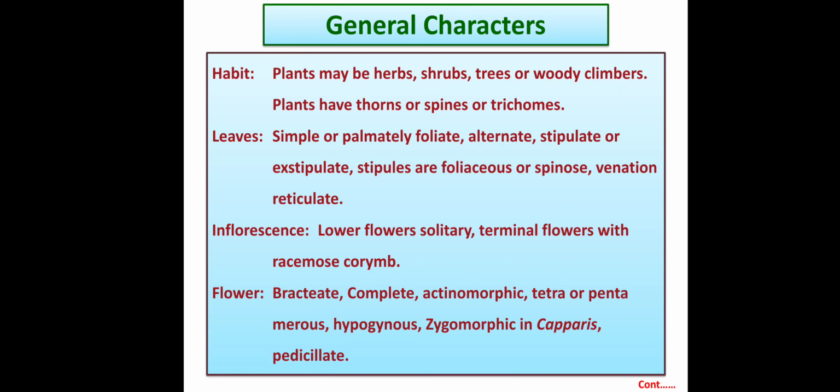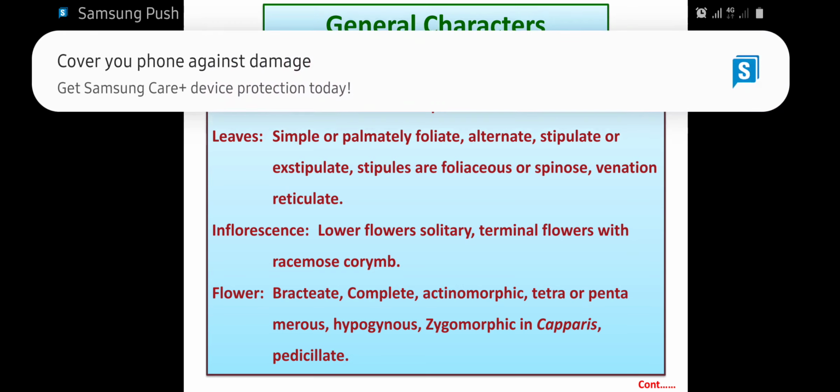Complete, all whorl members are present. Actinomorphic, can be cut radially in any degree. Tetra or pentamerous. Hypogynous, because the flower shows a superior ovary. Zygomorphic in case of Capparis, and they show a pedicel, so pedicellate.